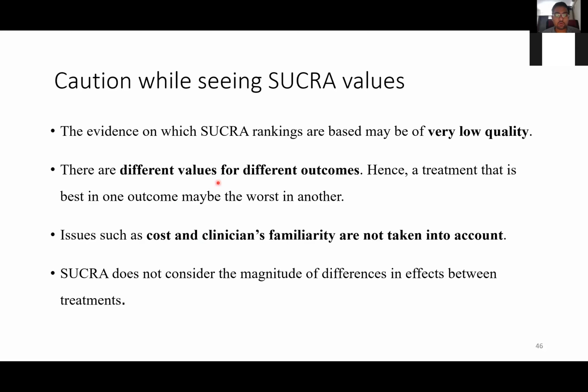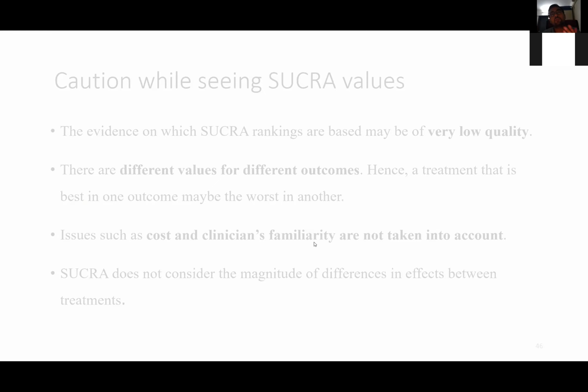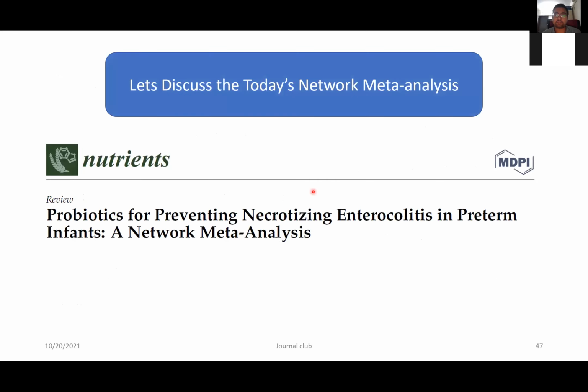Now there are issues with the SUCRA values because they are very low quality evidences. They do not account for the cost, the clinician's familiarity, and the drug side effects. That is why, although they give a probability, at the end it is a probability only to rank these drugs amongst each other. We still need to know the clinical point of view and the cost point of view in order to know which drug has the maximum effect.